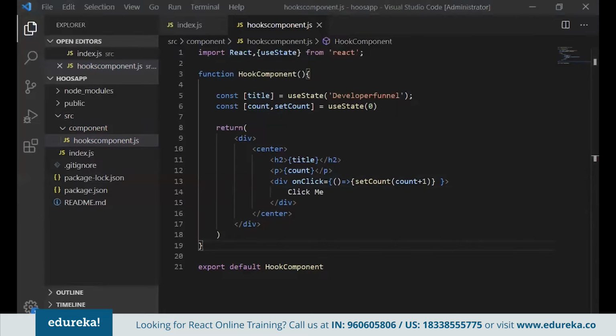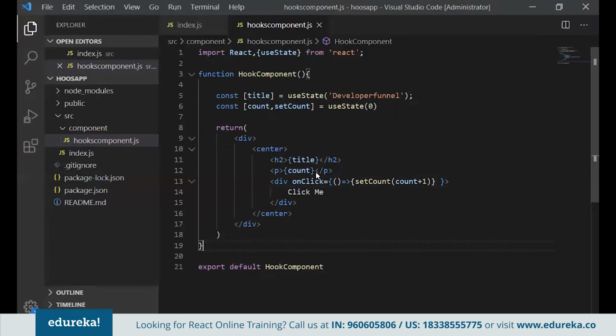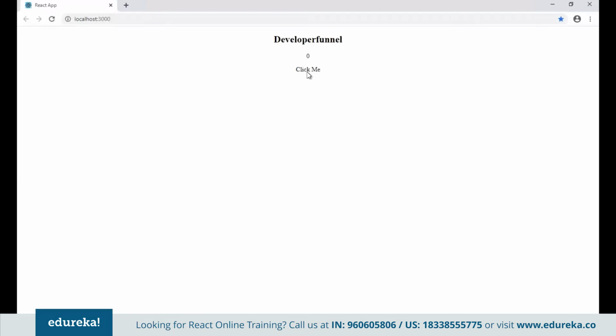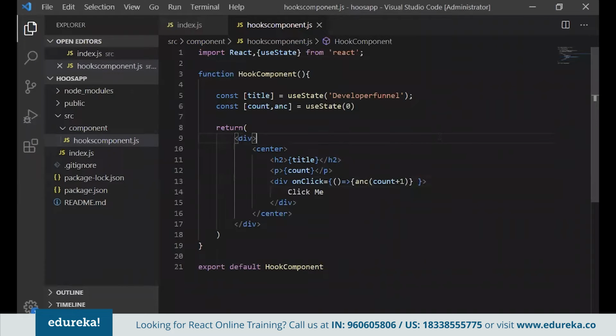Let's go back to the browser, click, and I'm clicking, it's updating that state. See, so the point is that I'm able to set the state and get the state also. Although it's not necessary to write count; if I write here A and C, suppose A and C by mistake, let's try A and C only. So this will also work. Let's try. See, the first one is your actual state and the second one is a setter of that state. So that's how we generally define it.